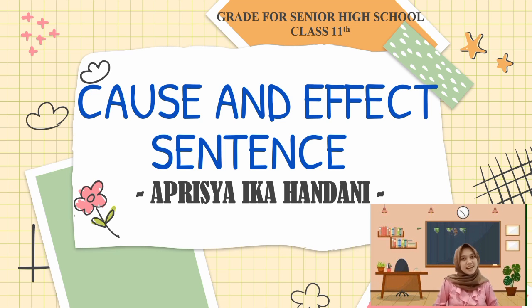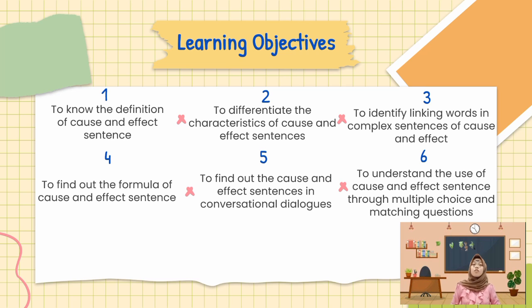So let's get started. Before we start our lesson today, I would like to explain the learning objectives or the aims. The first is to know the definition of cause and effect sentence. The second is to differentiate the characteristics of cause and effect sentences. The third is to identify linking words in complex sentences of cause and effect. The fourth is to find out the formula of cause and effect sentence. The next is to find out the cause and effect sentences in conversational dialogue. And the last is to understand the use of linking words through multiple choice and to find out the relationship of cause and effect through matching questions.